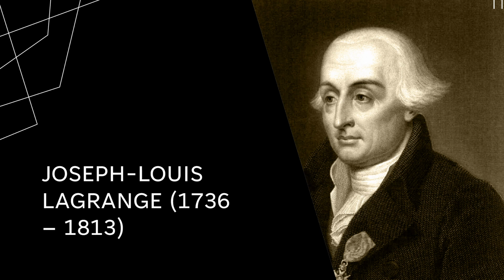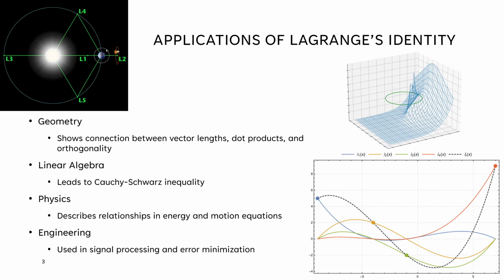The man, the myth, the legend, Joseph Louis Lagrange. A very French name, but he was actually an 18th century mathematician and physicist from Italy. He made major contributions to calculus, mechanics, and number theory. His work still shapes how we understand motion, energy, and modern algebra today. So what's all the hype about?